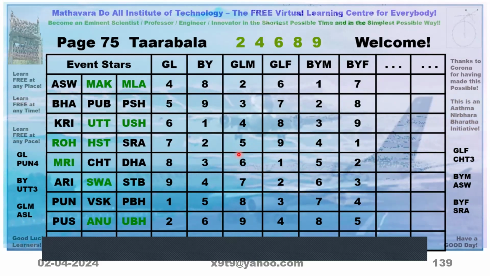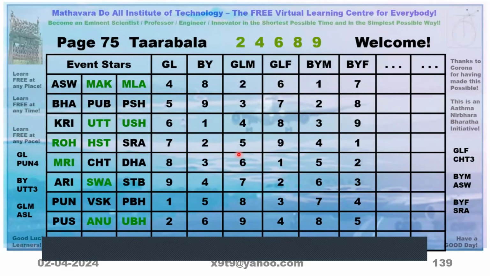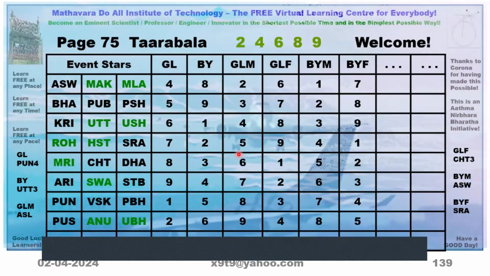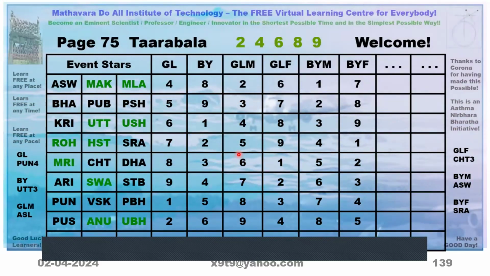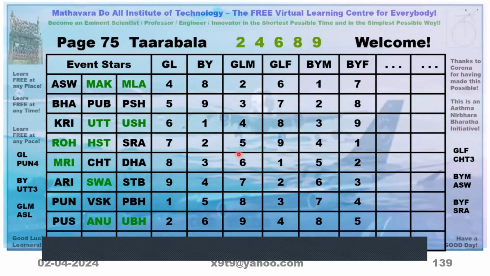So once this is over, what we have to do is, in the numbers we got for girl, boy, etc., you have to put a circle on numbers which are 2, 4, 6, 8, 9.